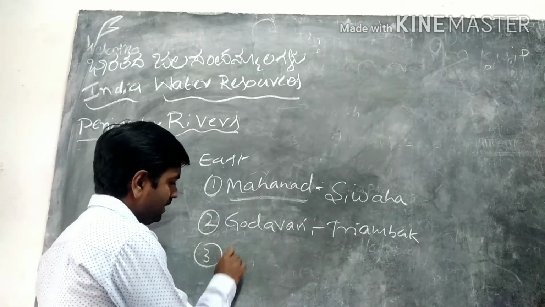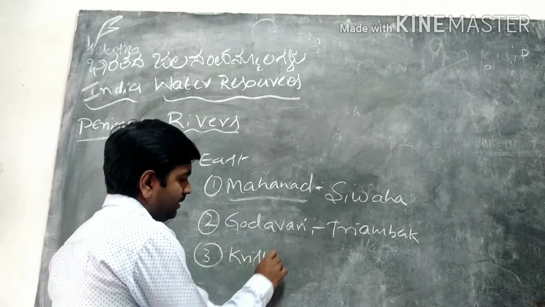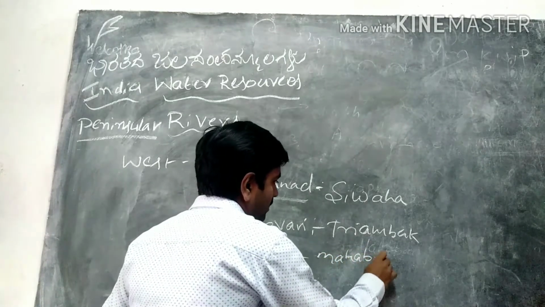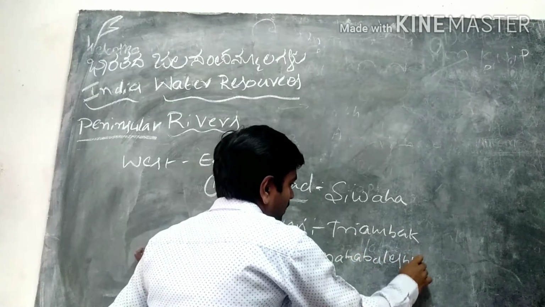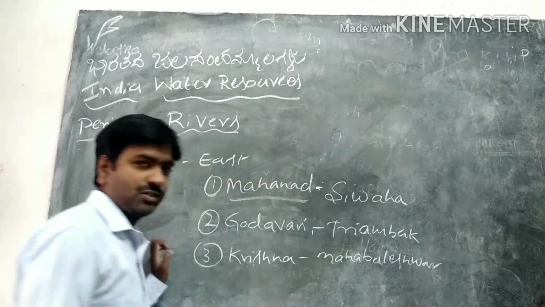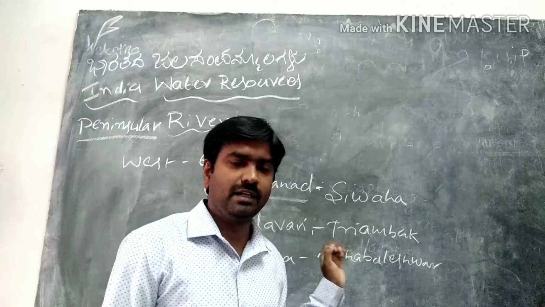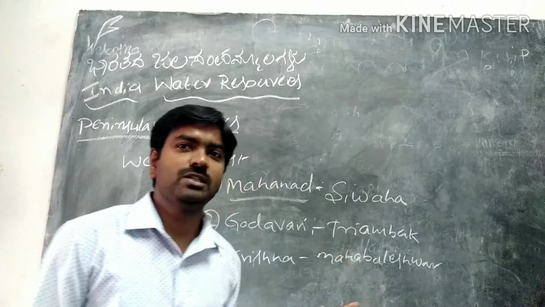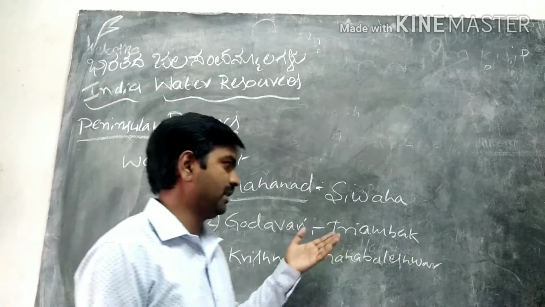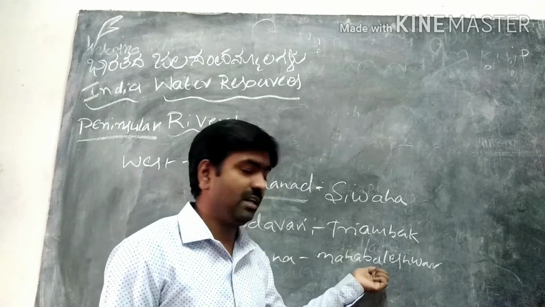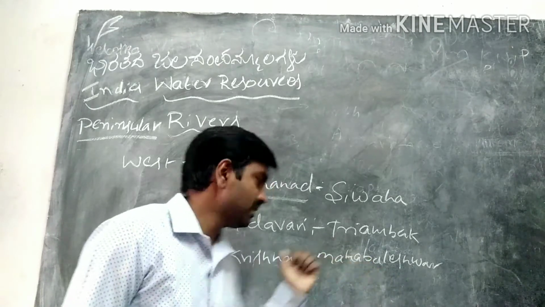And the third one is the Krishna river. Krishna rises in Mahabaleshwar, Maharashtra, and joins the Bay of Bengal in the place called Nizampatnam. One of the important multi-river valley projects constructed on it is called Nagarjuna Sagar.